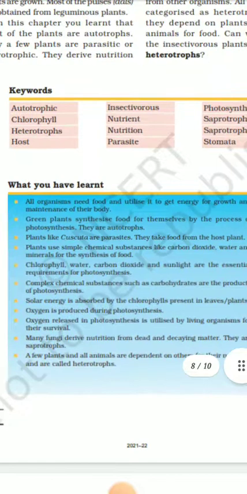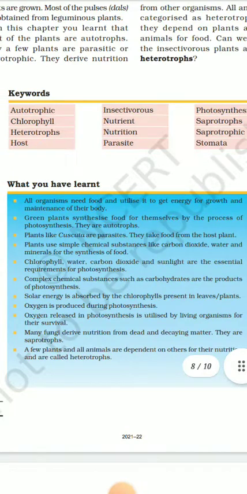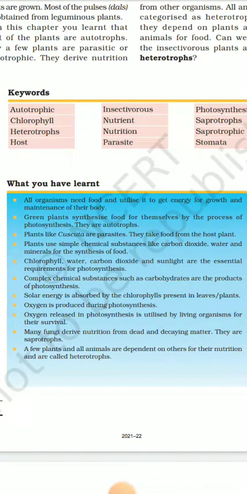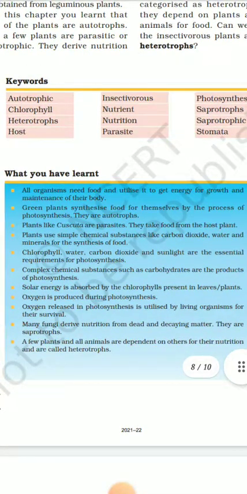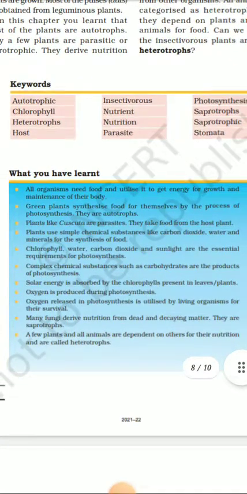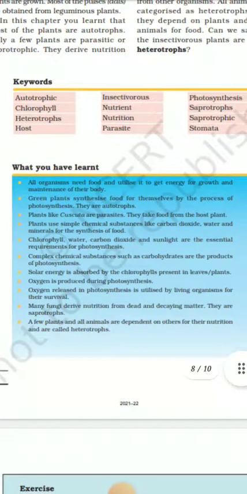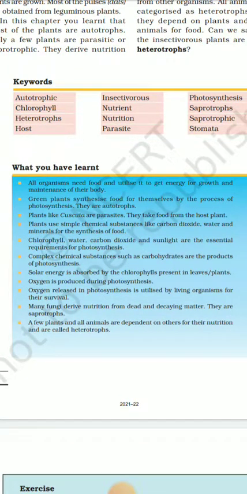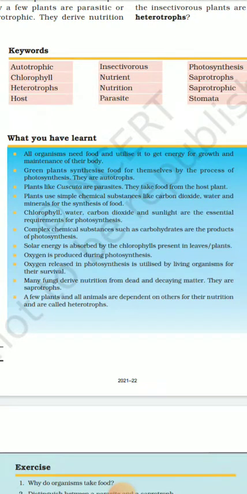And what you have learned: all organisms need food and utilize it to get energy for growth and maintenance of their body. Green plants synthesize food for themselves by the process of photosynthesis. They are autotrophs. Plants like Cuscuta are parasites, they take food from the host plant. Plants use simple chemical substances like carbon dioxide, water, and minerals for the synthesis of food. Chlorophyll, water, carbon dioxide, and sunlight are the essential requirements for photosynthesis. Complex chemical substances such as carbohydrates are the products of photosynthesis. Solar energy is absorbed by the chlorophyll present in the leaves of plants. Oxygen is produced during photosynthesis.